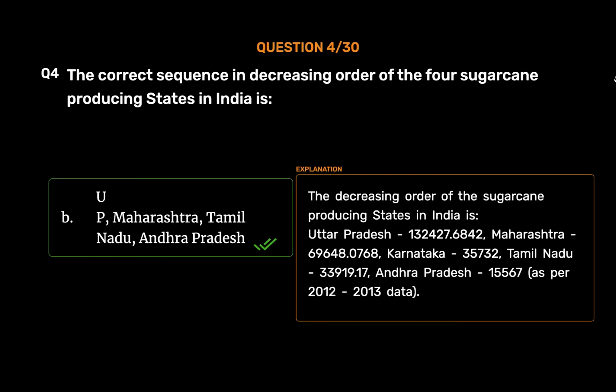The decreasing order of the sugarcane producing states in India is Uttar Pradesh 1,32,427.6842, Maharashtra 69,648.0768, Karnataka 35,732, Tamil Nadu 33,919.17, Andhra Pradesh 15,567, as per 2012 to 2013 data.